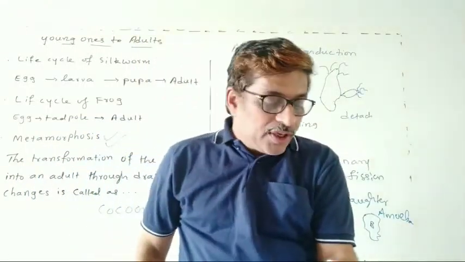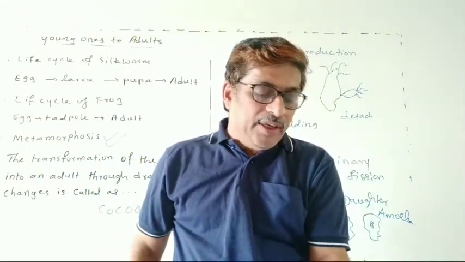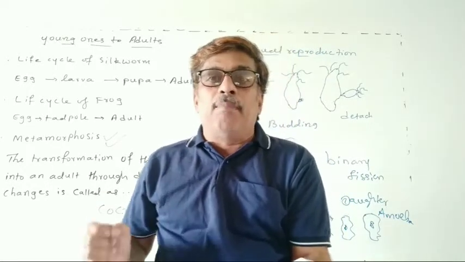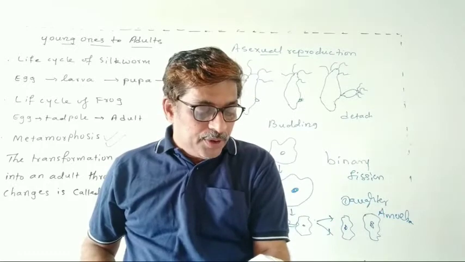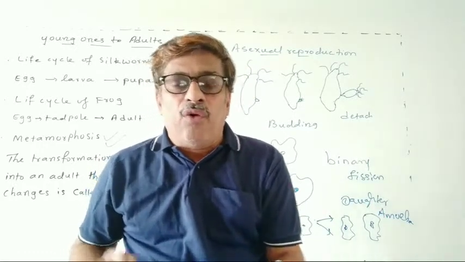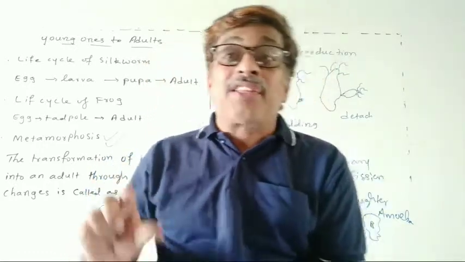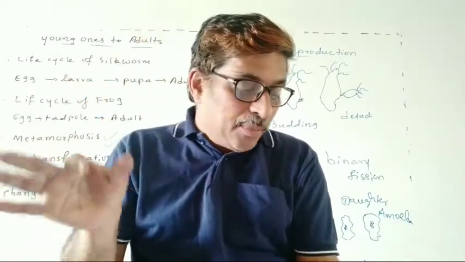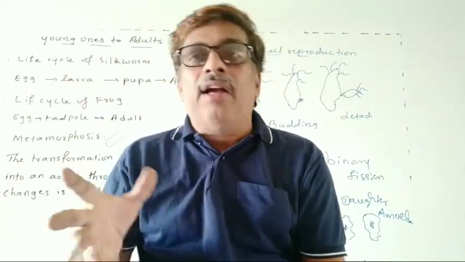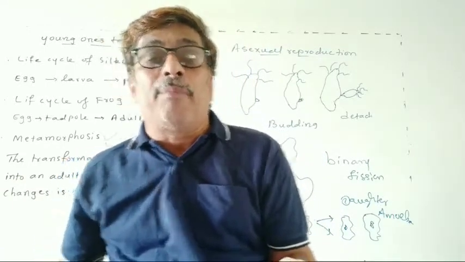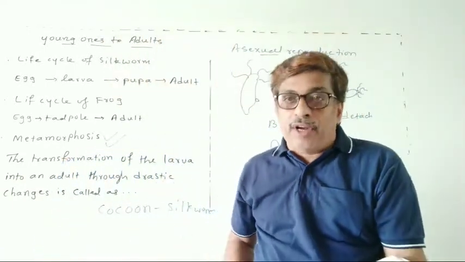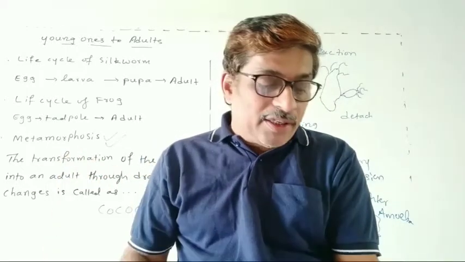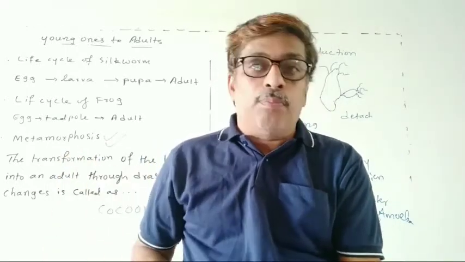Now we'll discuss the activity given in the textbook to study budding in hydra. See what you have to do. Permanent slides, you know, laboratory glass slides. So permanent slides of hydra, and what is another thing required? A microscope is required. So the materials required are permanent slides of hydra and a microscope.